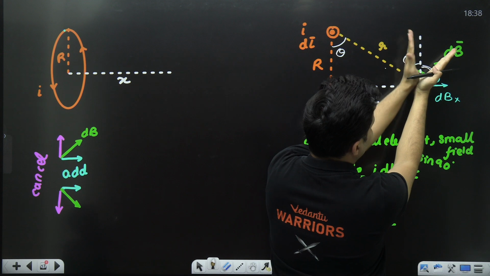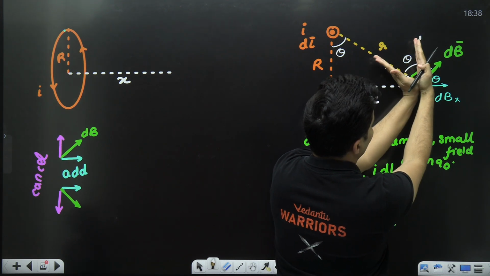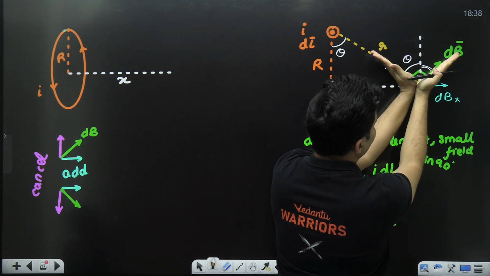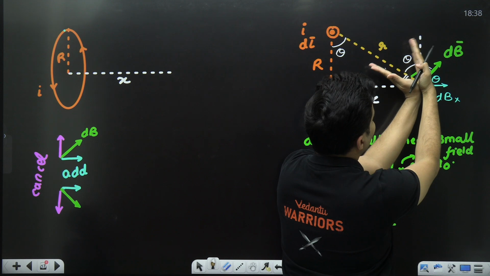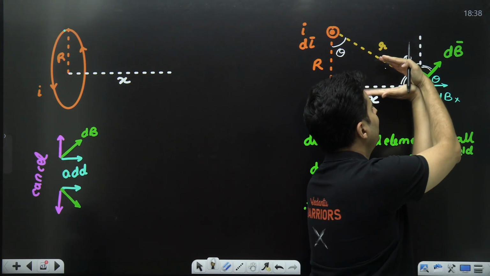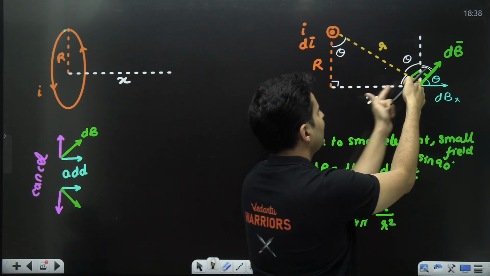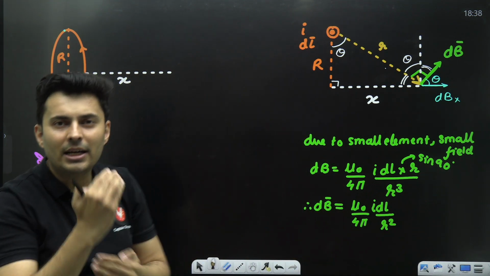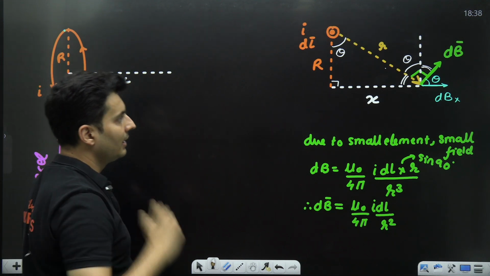So 90 minus this theta will be 90 minus theta. If this is 90 minus theta, this is 90, this is theta. Everything, theta and 90 minus theta, will go hand in hand.